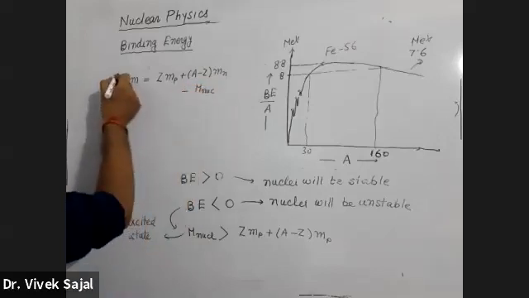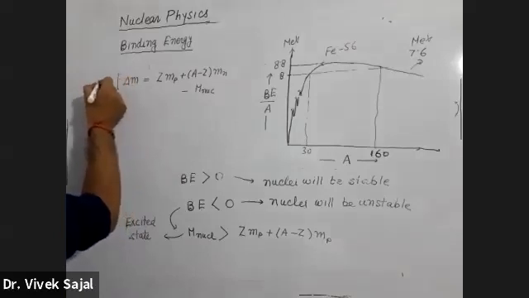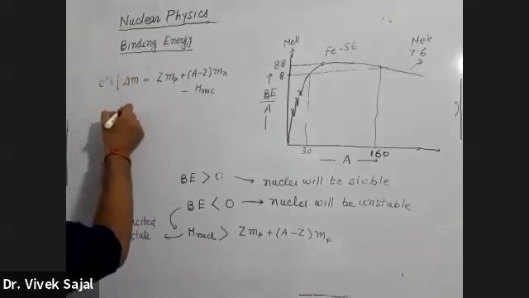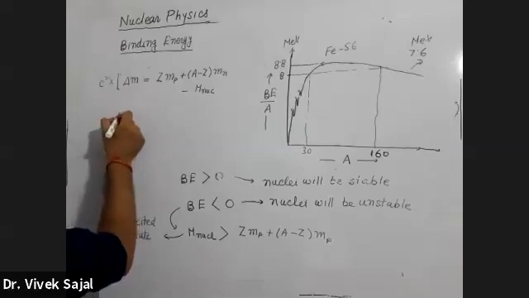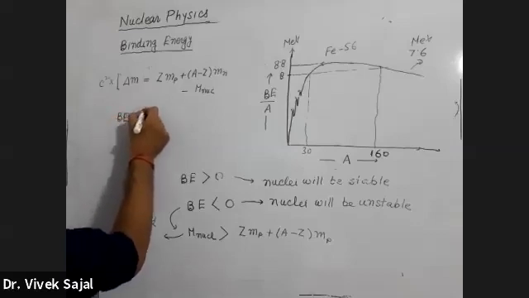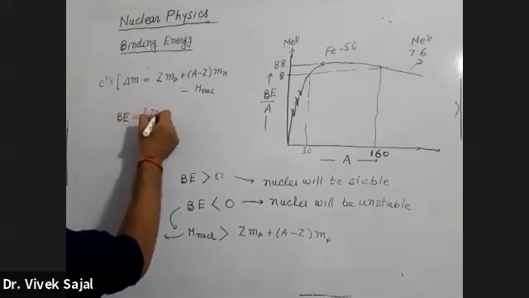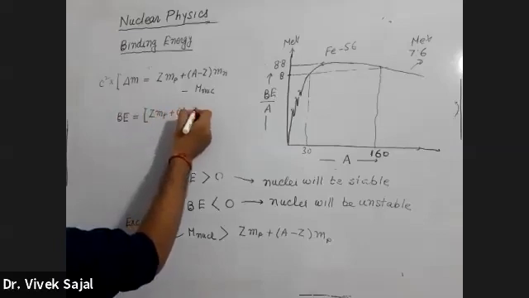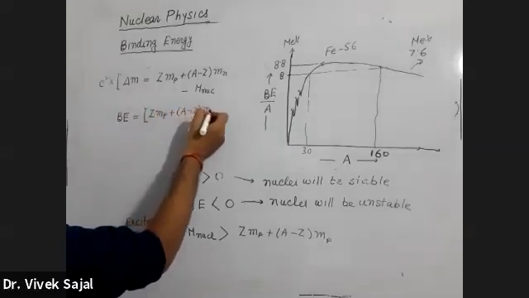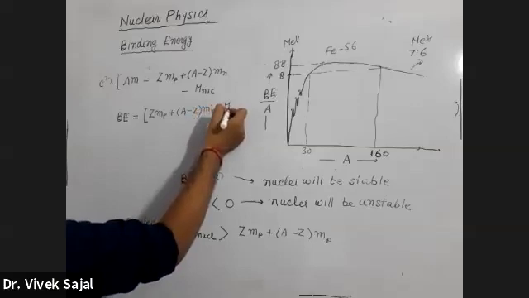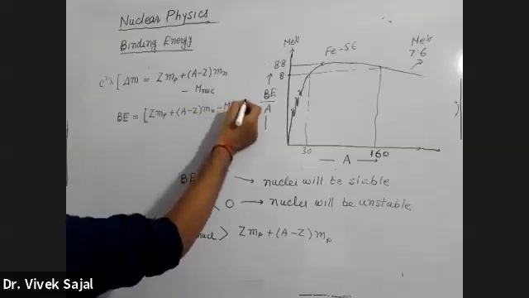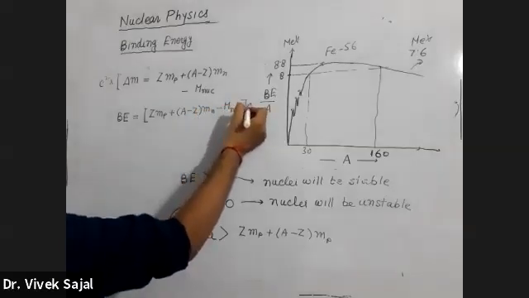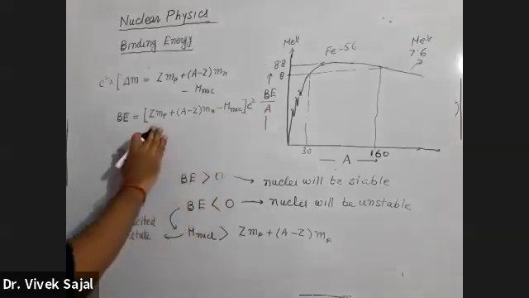So multiply this equation by C square. Here on this side, we will have binding energy, and binding energy will be equal to Z times Mp plus A minus Z Mn minus mass of nuclei, into C square. So this was the expression.